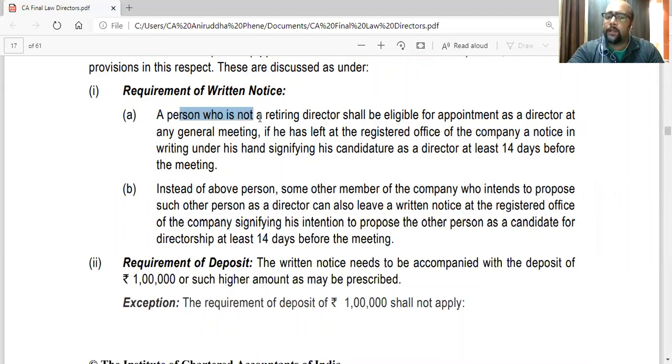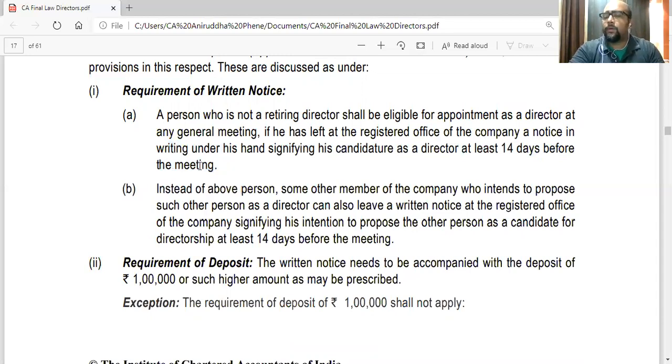A person who is not a retiring director shall be eligible for appointment as a director at any general meeting if he has left at the registered office of the company a notice in writing under his hand, signifying his candidature as a director at least 14 days before the meeting.